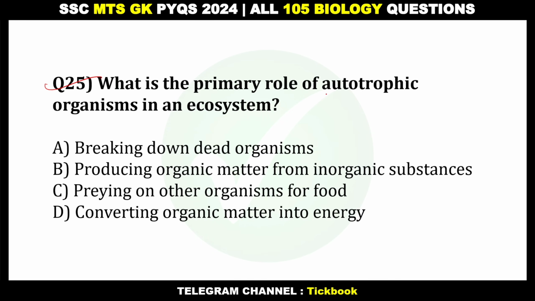What is the primary role of autotrophic organisms in an ecosystem? Number B, producing organic matter from inorganic substances.